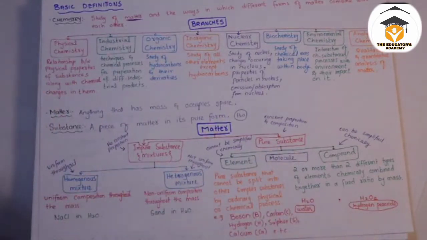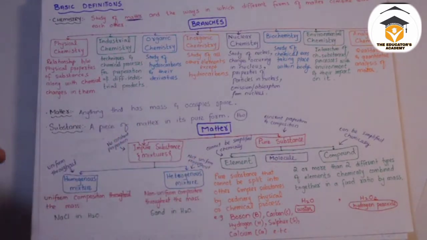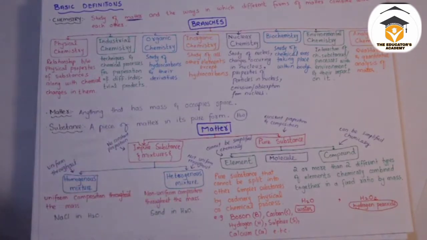Then we have impure substance or mixture. Now mixtures have no constant proportion and no constant composition. Any amount of one substance can mix into any amount of another substance and they can form a mixture. Then in mixtures we have homogeneous mixtures and heterogeneous mixtures.